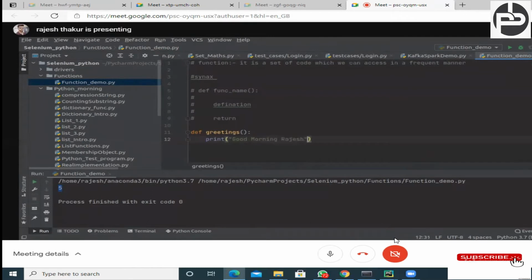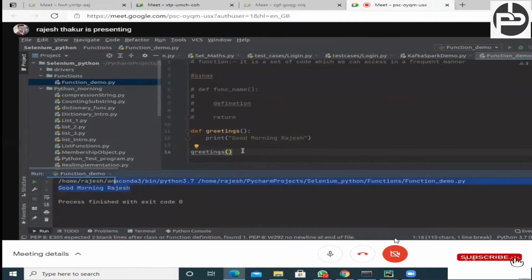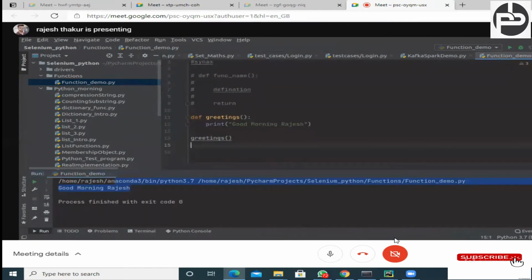Good morning Rajesh, and it's defined, right? Now I can call this function from anywhere, greetings, and if I execute this, I am getting good morning Rajesh. It's not like that. How many times you want to call this good morning Rajesh, we can call.